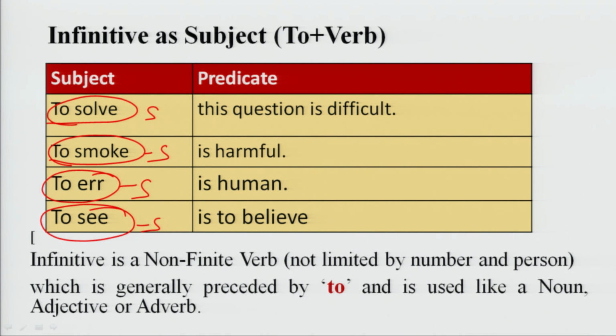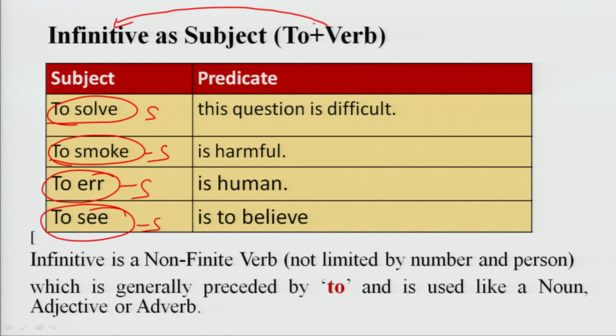Infinitive means to plus verb. When we add to before the first form of the verb, it becomes infinitive, and it may be used as subject of a sentence. What is infinitive?